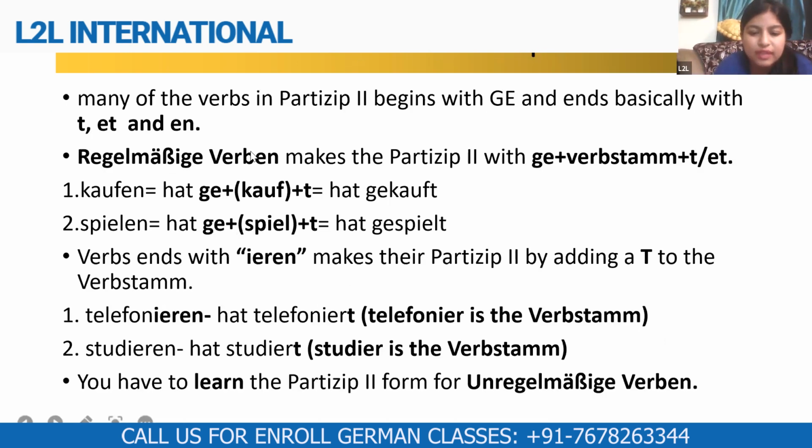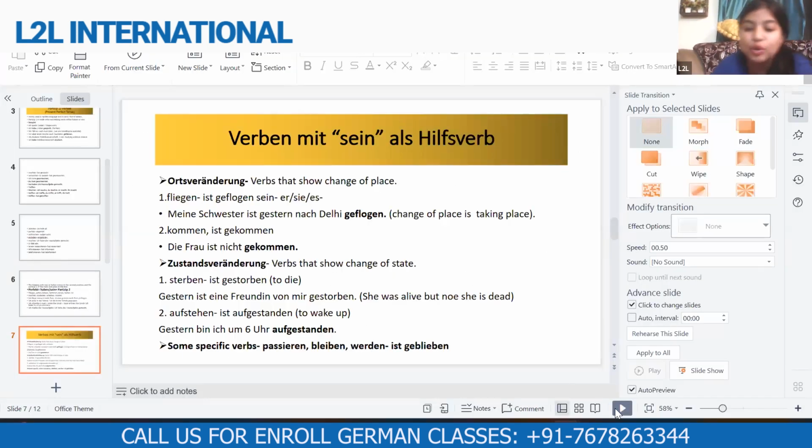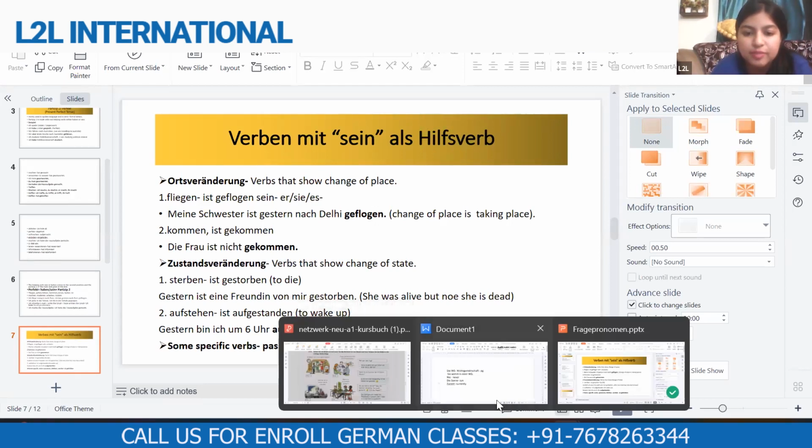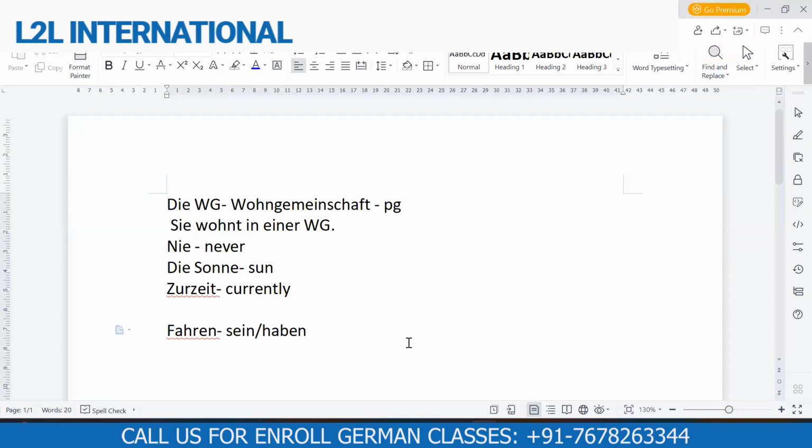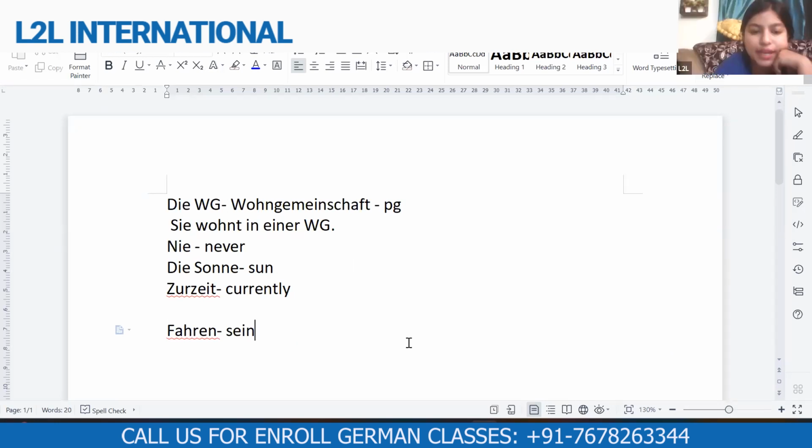Now let's do some examples based on the rule that we just did. Let's see some of the examples here, and then we will see how we change a verb to participle zwei. So, fahren, what do you think? Is it sein or haben? It will take sein, right? So its participle will be made with sein.